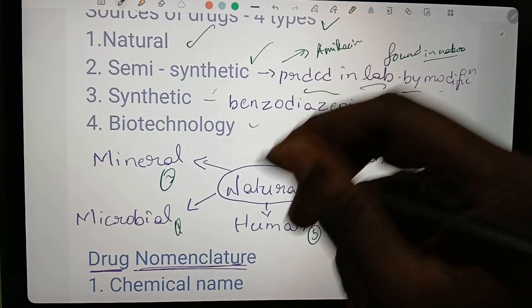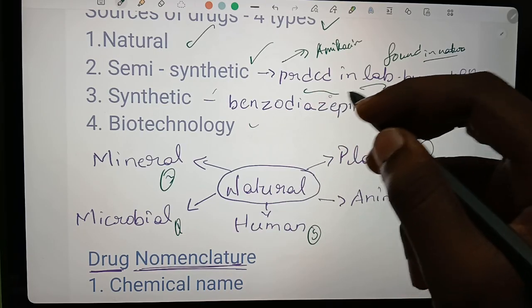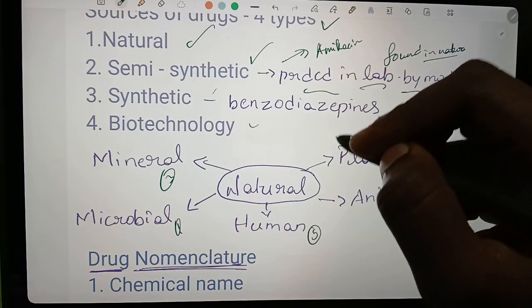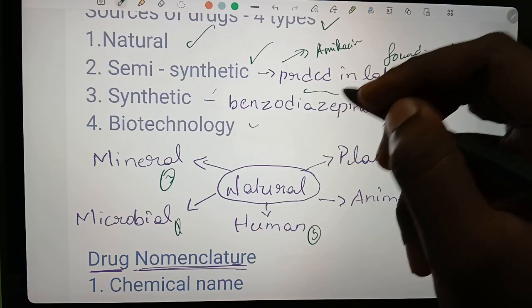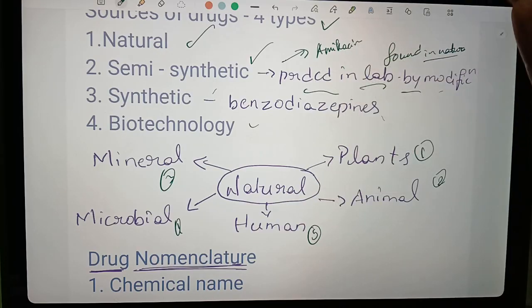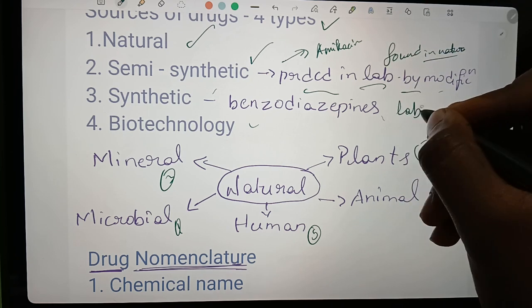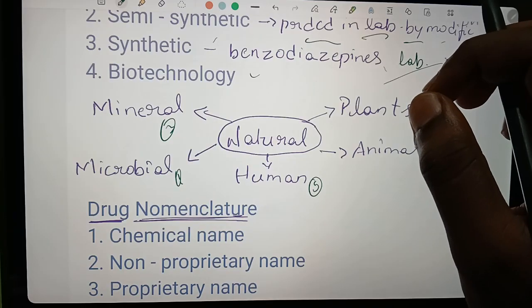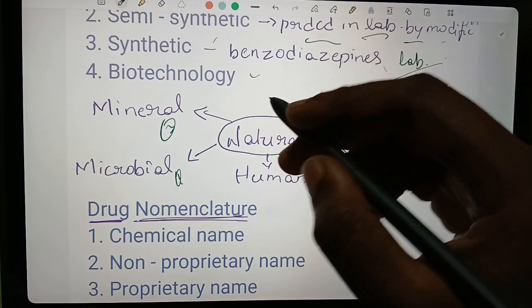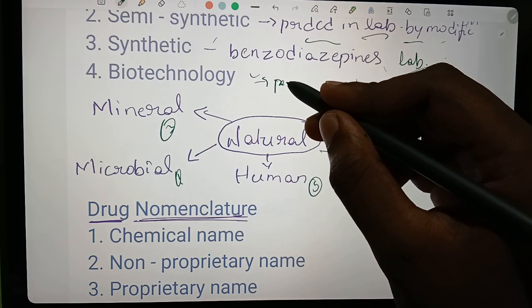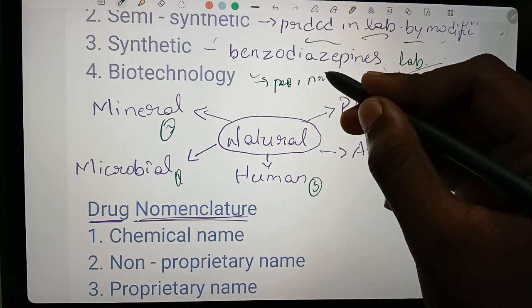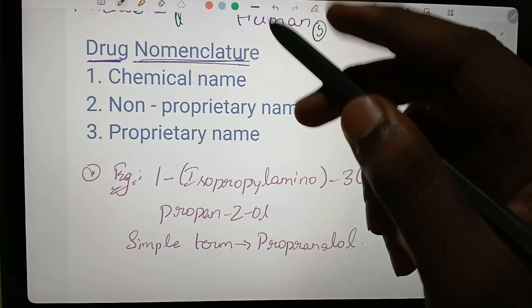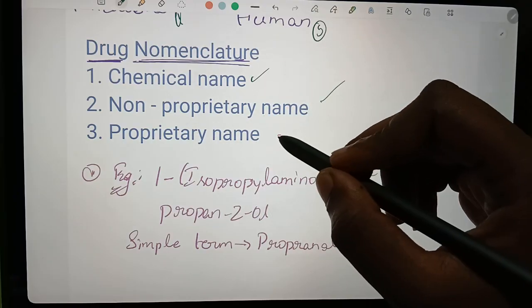Synthetic drugs, for example, benzodiazepines. These are molecules created in the laboratories. Biotechnology drugs are also made in laboratories, like peptides, proteins, etc.